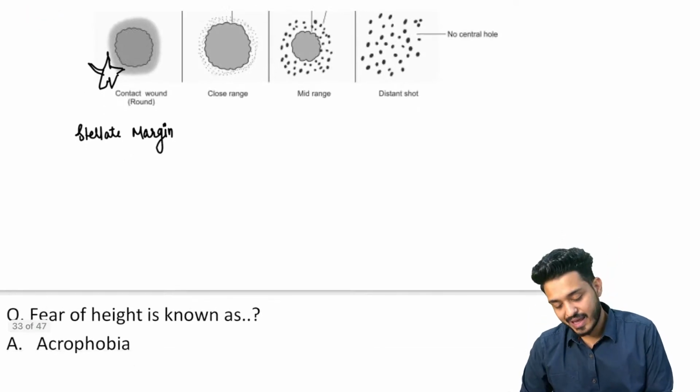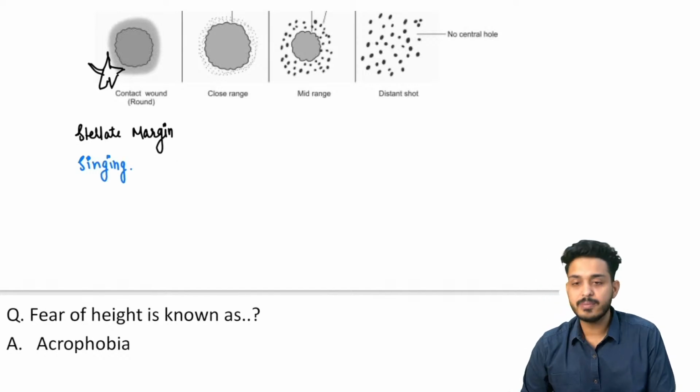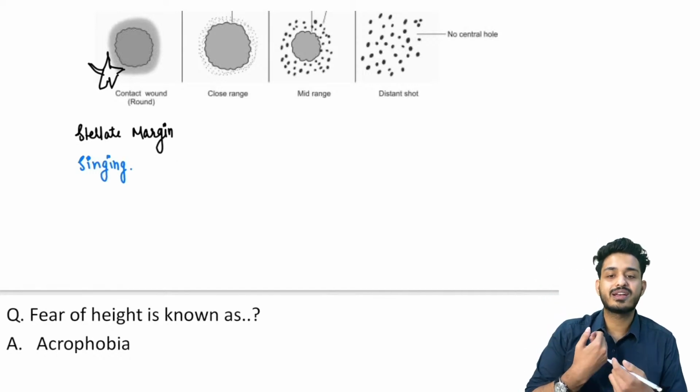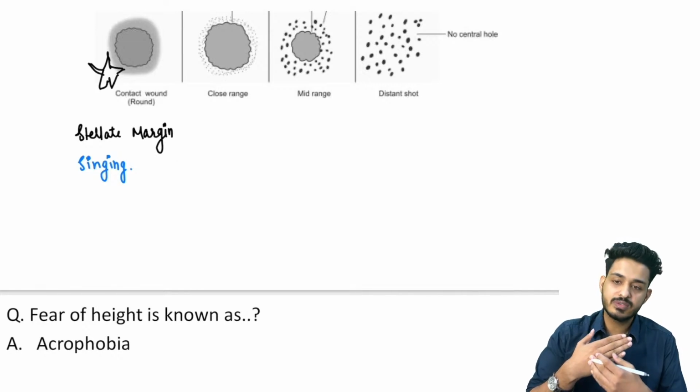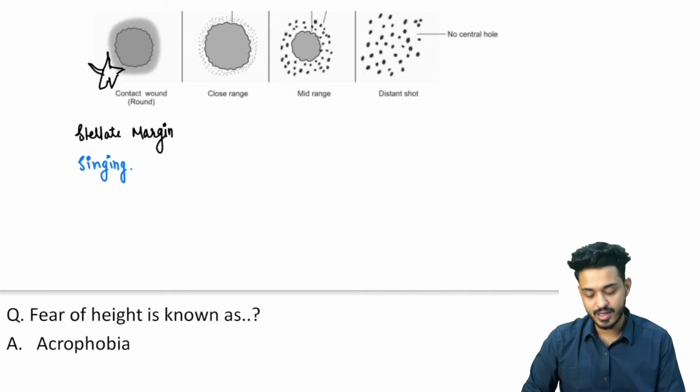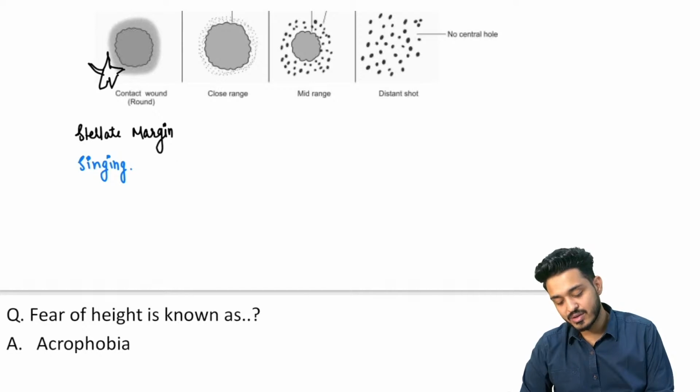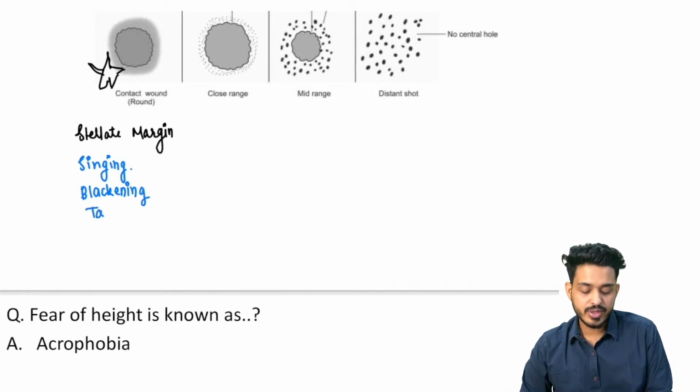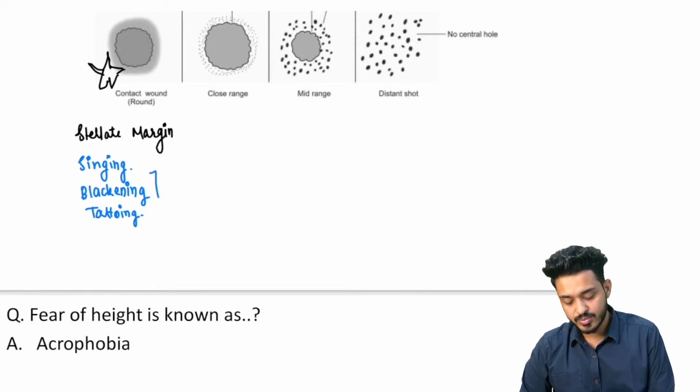Second thing, you will be having singeing because it is from the contact. If I'm shooting here, what will happen? Because of the flame, there will be burning, right? So singeing will be present, or burning will be present. Blackening will be present, and tattooing is also going to be present. So all these three things are going to be present.